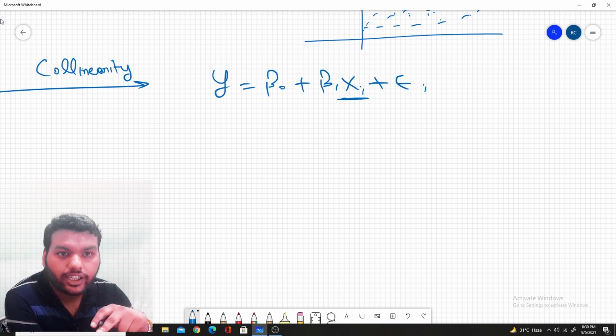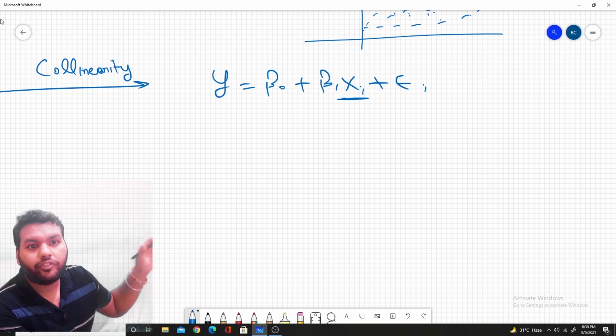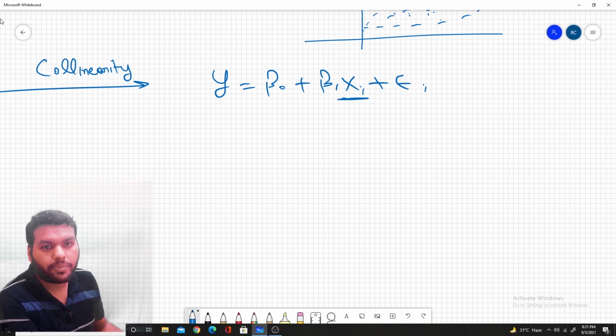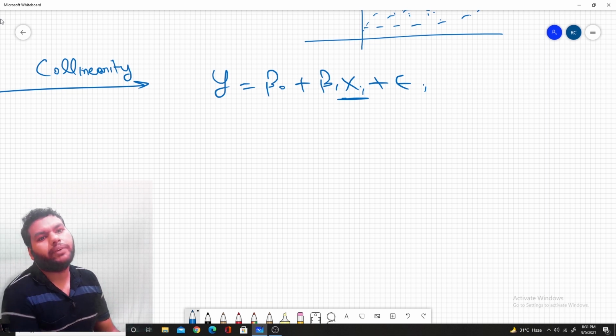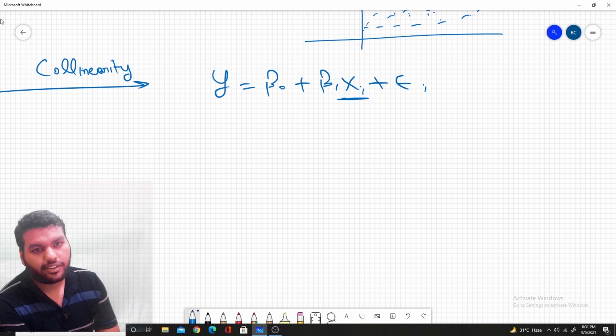Actually, if there is collinearity, it increases your standard error, and if the standard error increases, we fail again to build a good confidence interval. Also, collinearity makes us fail to reject the null hypothesis, and then we would have to say there is no relationship between x and y. Then what is the point of building the linear regression model?